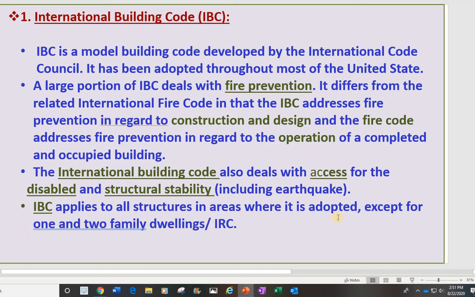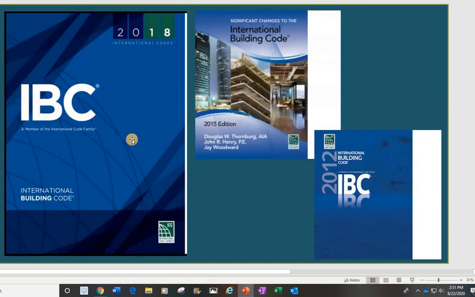If you go to three, you need to go to IBC. Okay, so we have the IRC and IBC codes. IBC right now uses the 2018 version, and there are older versions. You can see for 2012 and 2015 they have the new one, 2018 they have the new one, so that's why 2021 has the updated one from IBC.